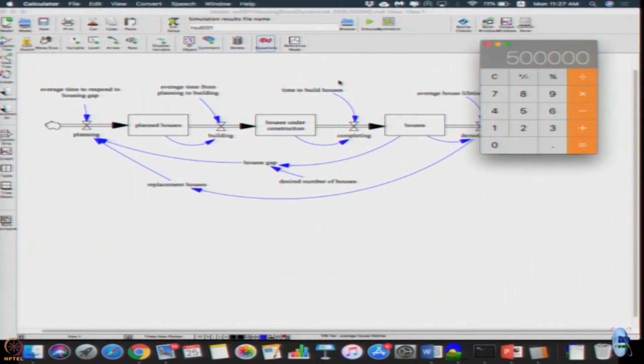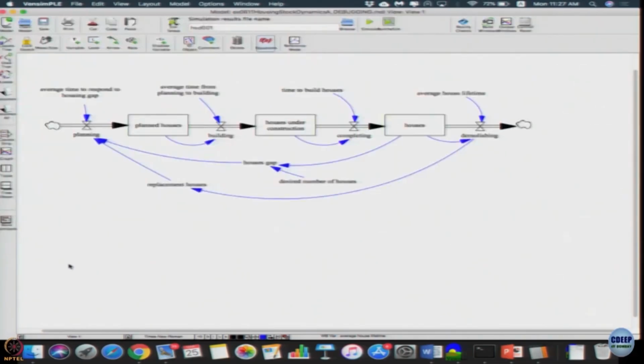How much is 5 million divided by 1200? It is 4166.67. Now, if that is the inflow, my outflow should be based on the average time it takes to build. The average time it takes to go from the planning phase to the construction phase is 3 months, so that many houses should be currently under plan.